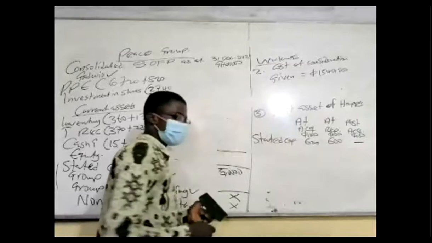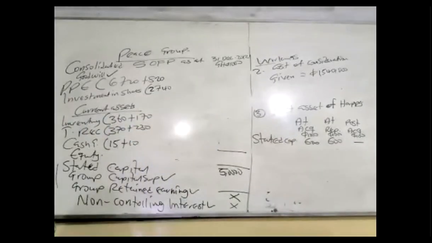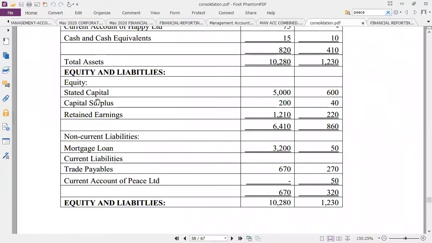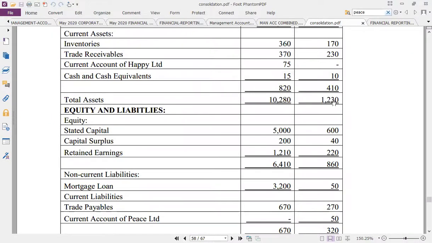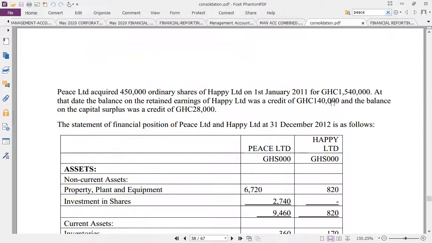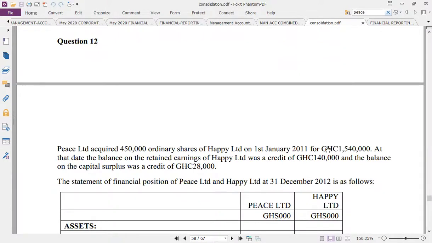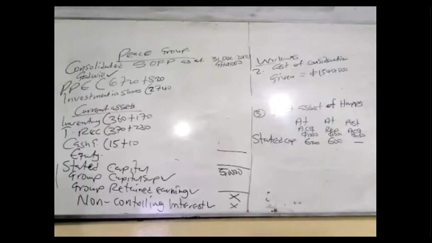Let's go to the next item in the equity. So, pick the equity item. Now, when you pick the equity item, well, there we have capital surplus. The capital surplus figure there is 40. So when you see the acquisition, go to where the acquisition stories are, they'll give it to us there. At that date, the balance of the retained earnings of Happy was credit 140, and the balance of capital surplus was 28. The capital surplus is 28, retained earnings is 140. But I want the 28.